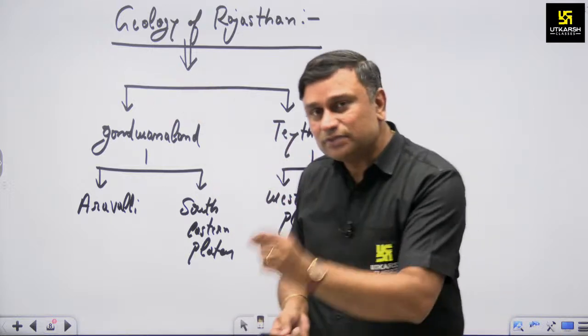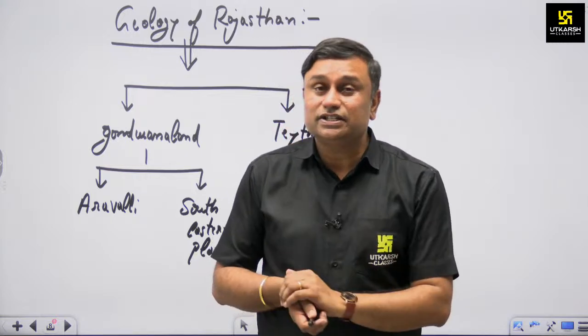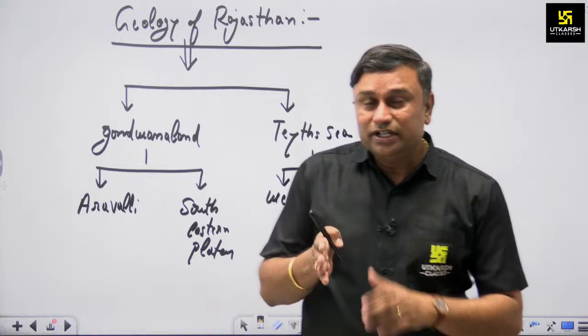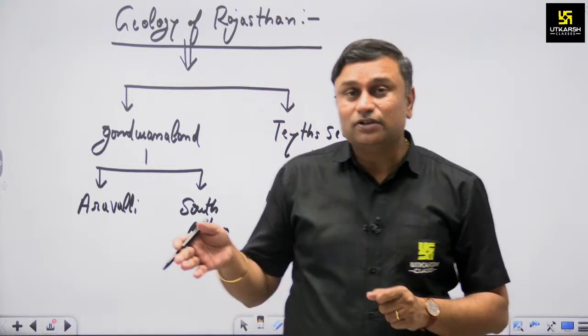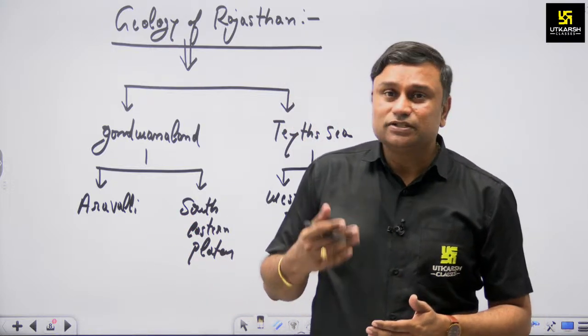So it is the first part of physiography. Okay, but the important aspect is that right now you have only learned that the Arauli and Hadoti are a part of the Indian peninsula, and the western part and eastern part of Rajasthan developed on the remains of Tethys Sea.